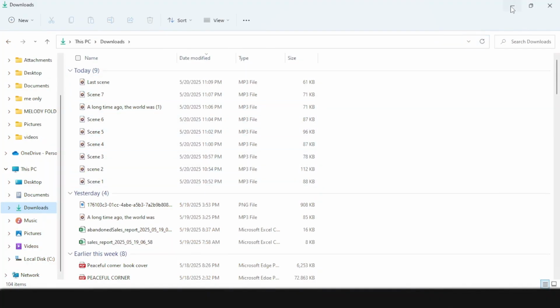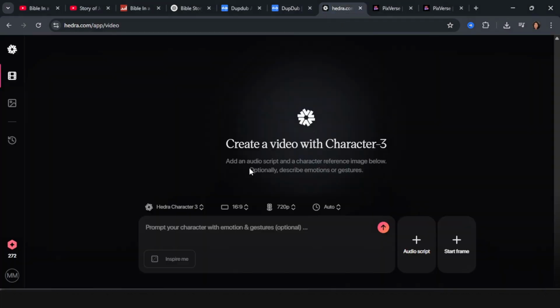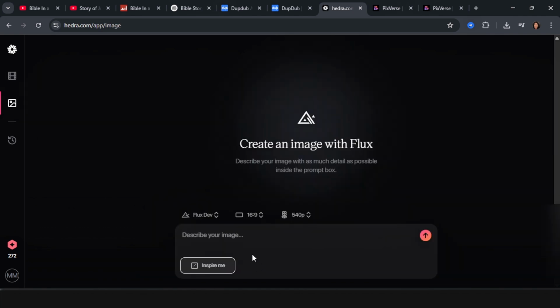The next thing we're going to do is head over to this particular AI tool. I'm going to leave it in the description below as well. You want to sign up and of course log in, which is Hedra, and you're going to click on image here. And now this is where we are going to input a prompt to describe our image.